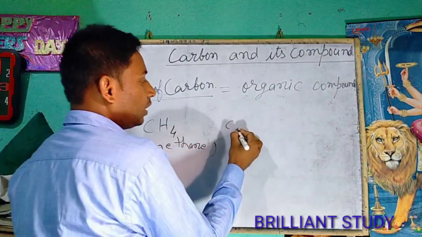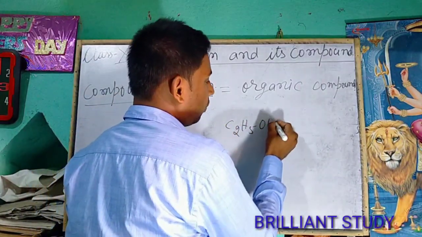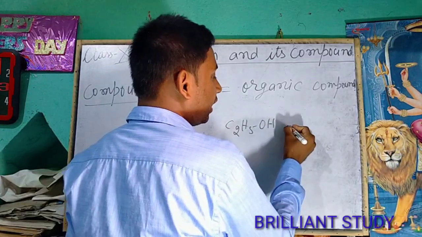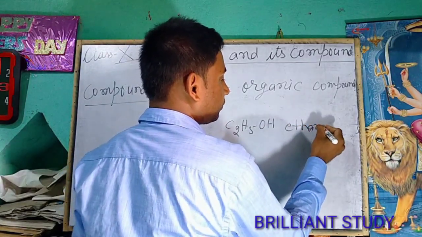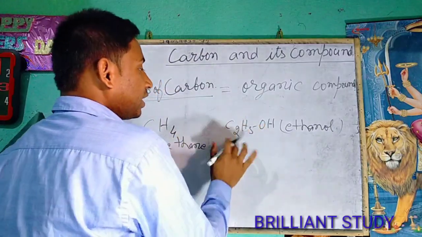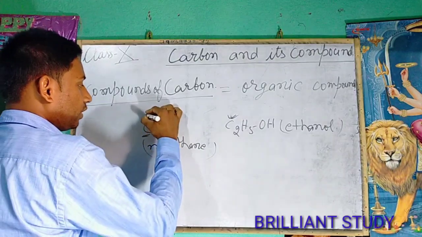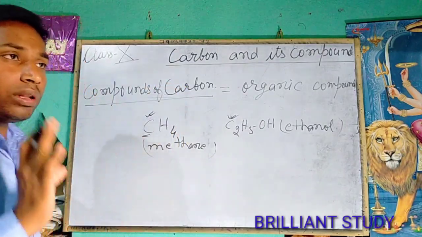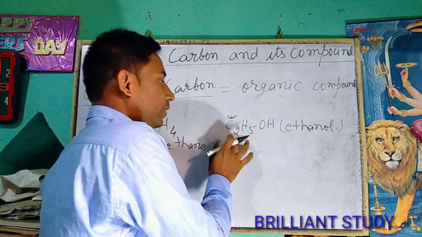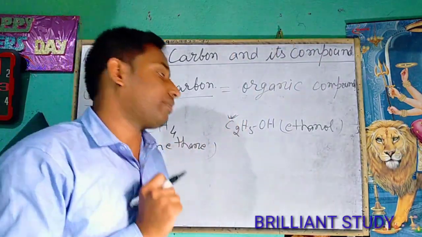Take another example, C2H4, and C2H5OH, it is ethanol or alcohol. This compound contains carbon and this compound also contains carbon. So all the compounds that contain carbon are known as organic compounds, but there are some exceptions.